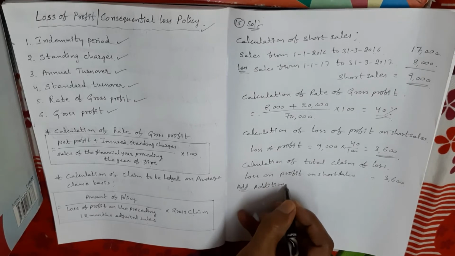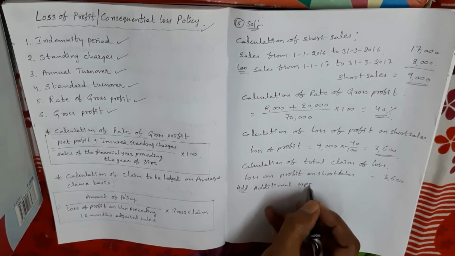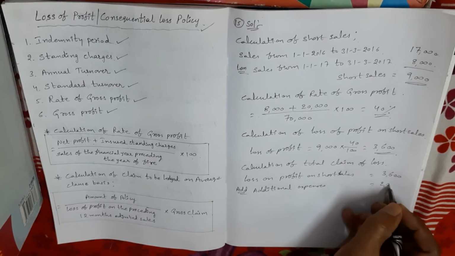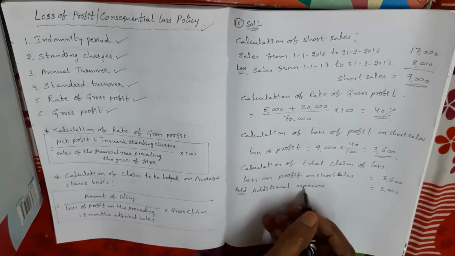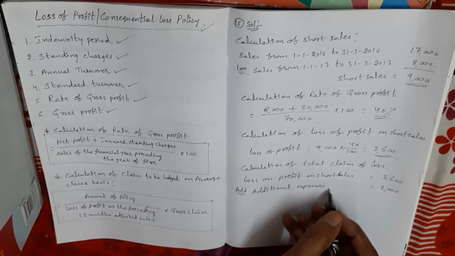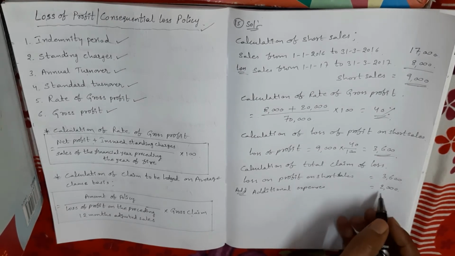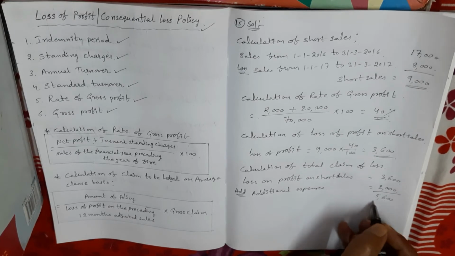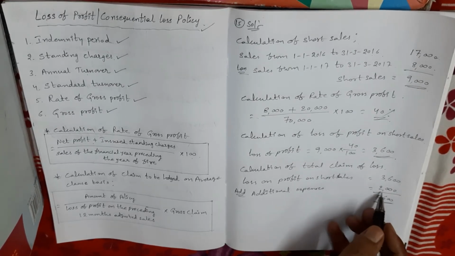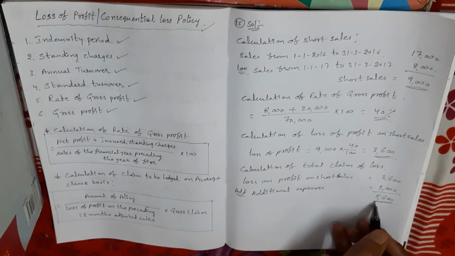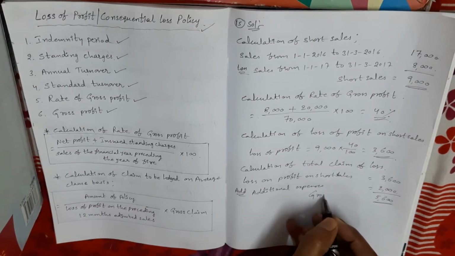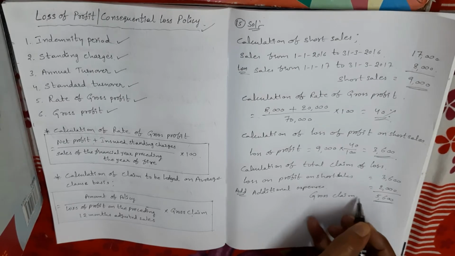In this problem, additional expenses are given as 2,000 rupees, incurred to mitigate the effect of the loss. So adding 2,000 rupees of additional expenses, we get 5,600 rupees of gross claim. So this is the amount of gross claim.